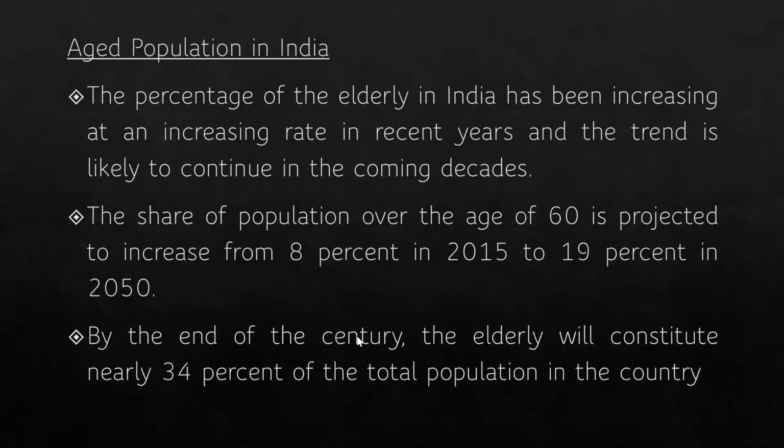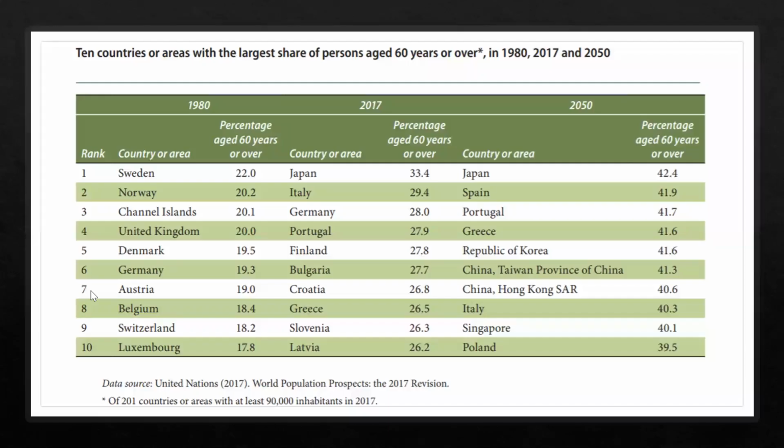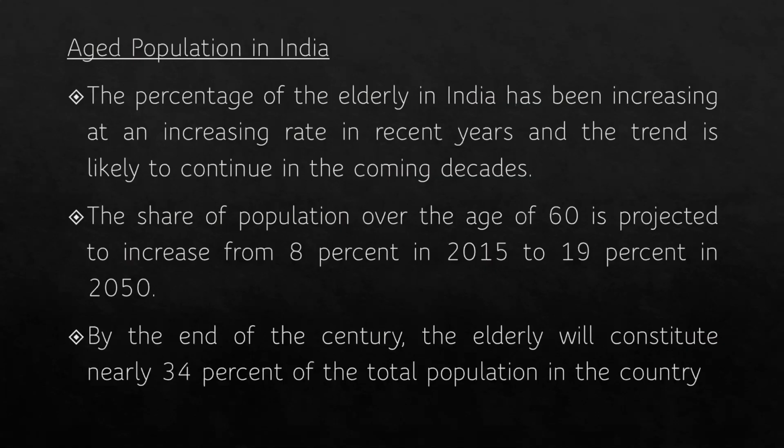Undoubtedly, therefore, relatively young India today will turn into a rapidly aging society in the coming decades. But our aging is a lot different from that of the developed countries. I showed you the slide here. Japan in 2017 already had 33. Around the same time, India has only 8% of its population in the 60 plus age cohort. So you can see a huge difference between these two countries by virtue of them being in different phases of the demographic transition.